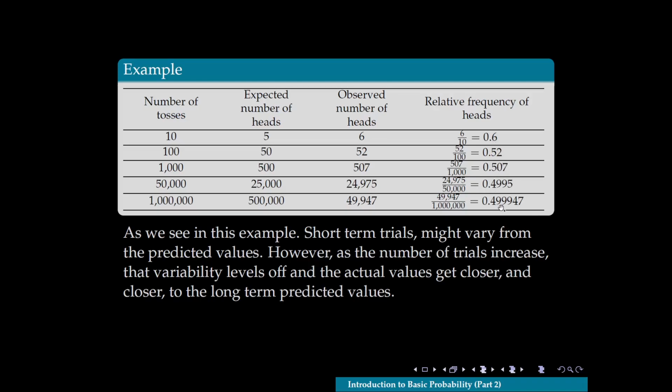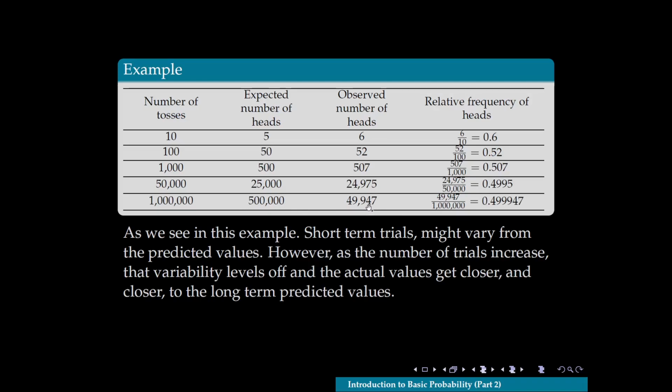Notice the values of these relative frequencies. The more tosses, the longer the experiment runs, we see these values are getting closer and closer to exactly half, 0.5, right? That's the expected relative frequency that we want to see. So even though individual short-term experiments have different relative frequencies, in the long term, as we do this experiment over and over again, we get closer and closer to the expected number, right?